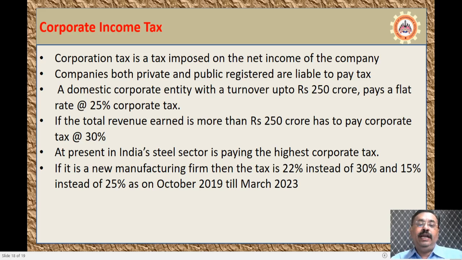For new manufacturing industries, there is a deduction or a slash by 8% for those who earn more than 250 crore, or who earn less than 250 crore, there is a 10% slash in the corporate tax as per the RBI.